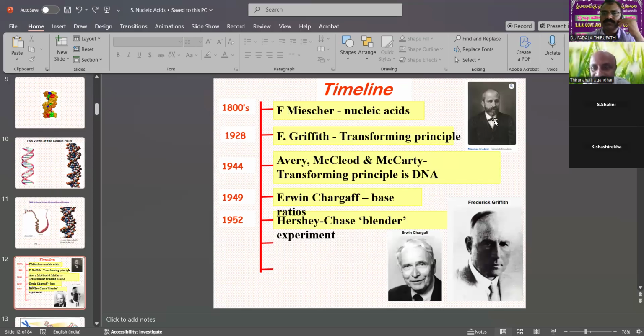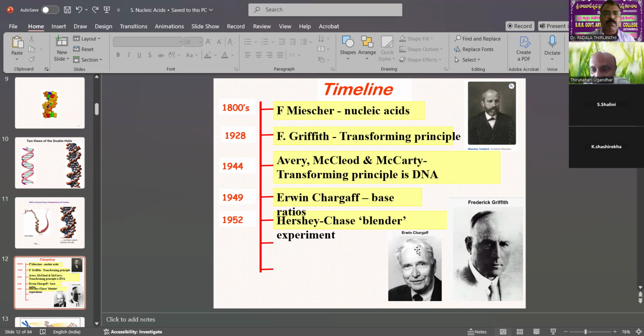Second, in 1928, the scientist Frederick Griffith reported the transformation principle. Transformation means genetic material is transferred from one to another through bacterial cells. Then Avery, MacLeod and McCarty showed that the transforming principle is DNA.